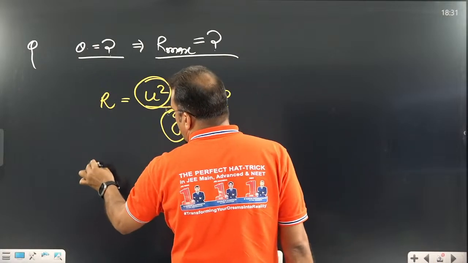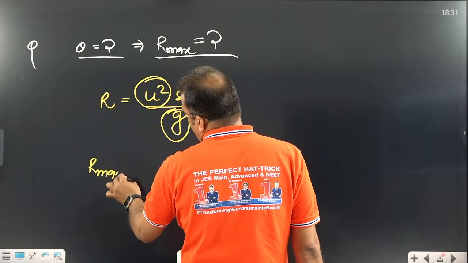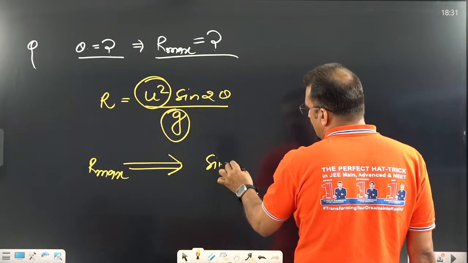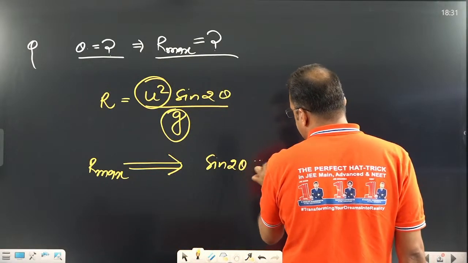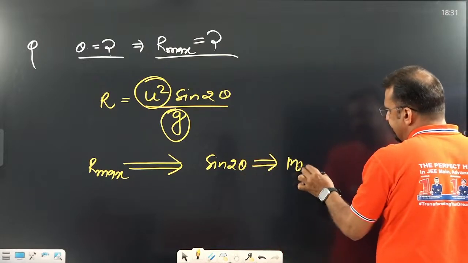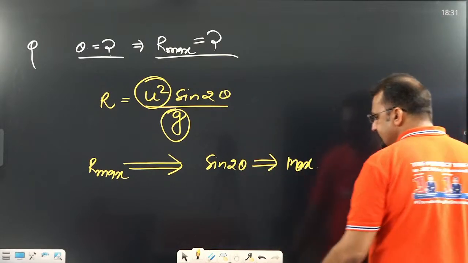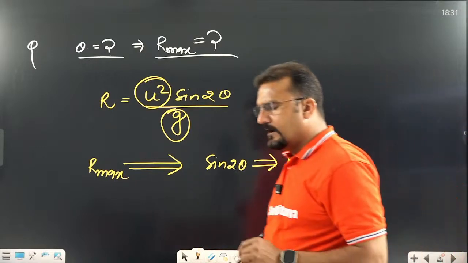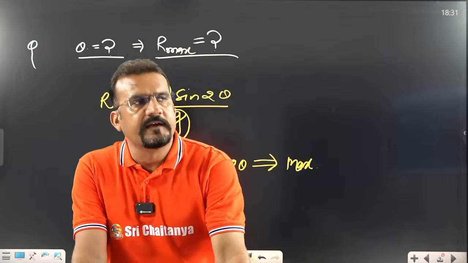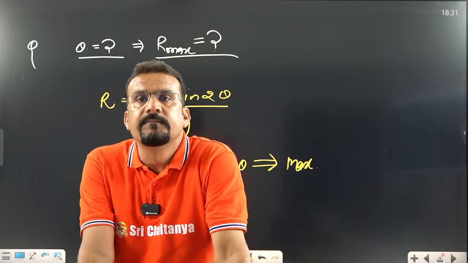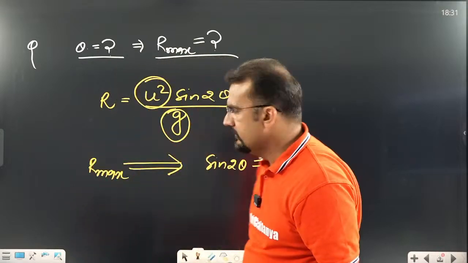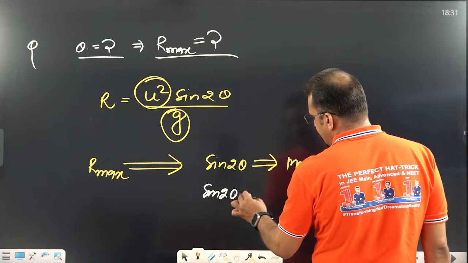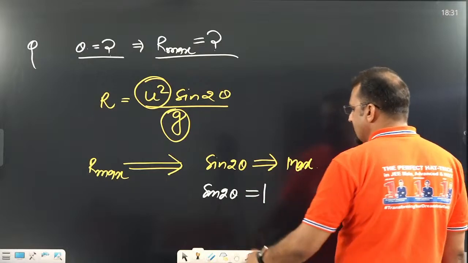That means to find R maximum, what do we need? Sine 2 theta should be maximum. Sine 2 theta should be maximum. And what is the maximum value of sine theta? Those students who don't know: whether sine theta, sine 2 theta, or sine 3 theta, its maximum value is going to be 1. That means the maximum value of sine 2 theta is 1. Where is it 1?